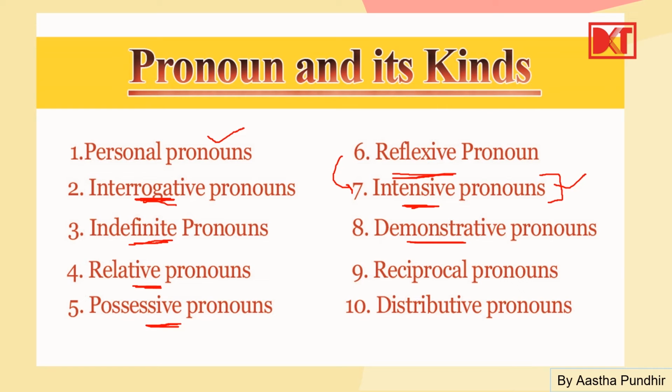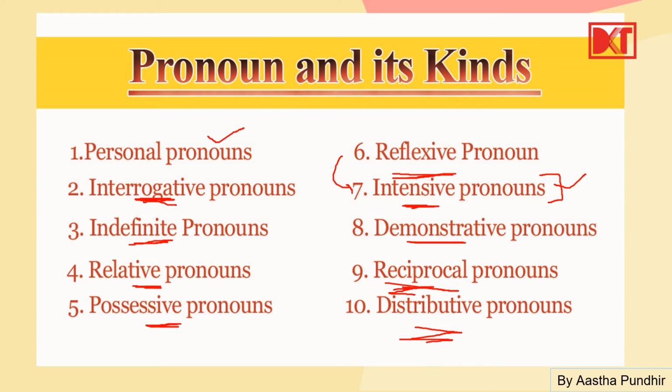We have reciprocal pronouns. What do reciprocal pronouns do? There are two or more nouns which are shown as reciprocating some action on each other with the help of these reciprocal pronouns. All right. Then we have distributive pronouns.